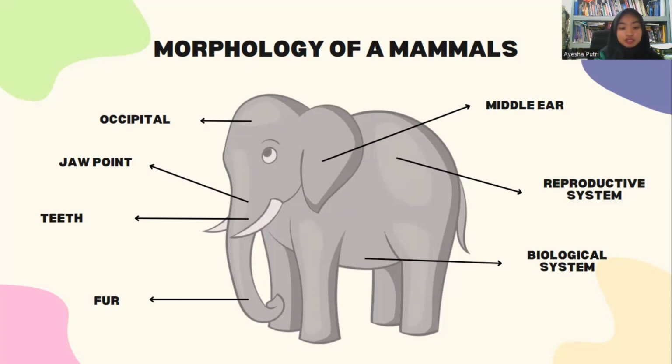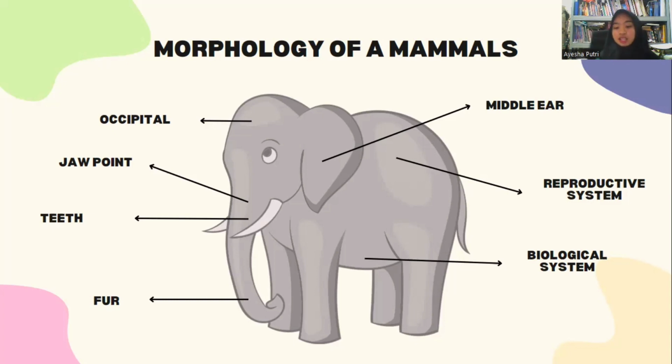The fur. Mammals have fur of different shapes and types. Each type of mammal's hair has its own function, but generally the function of mammalian fur is sensory, camouflage, protection, and waterproofing.